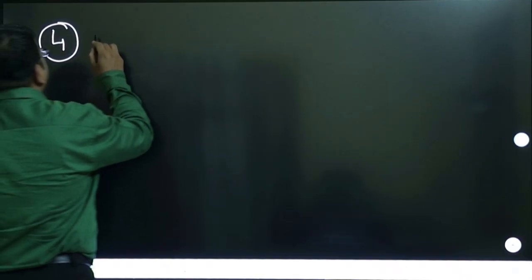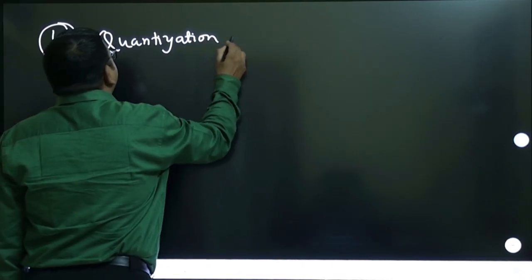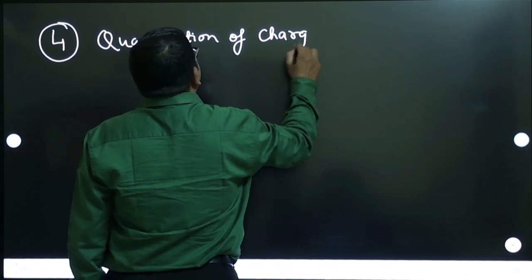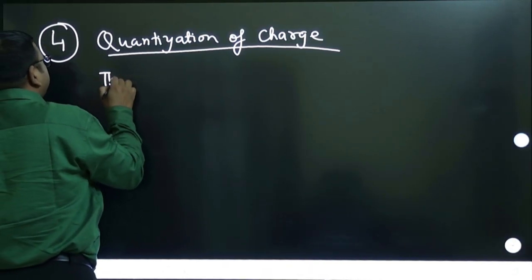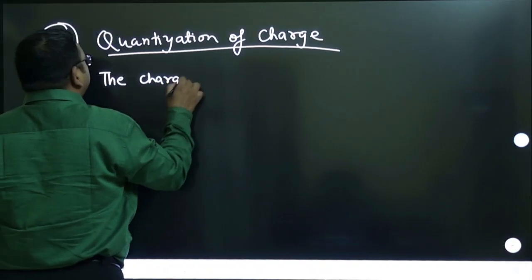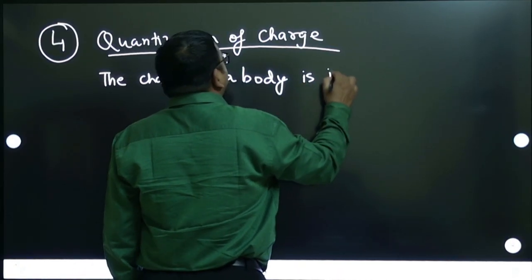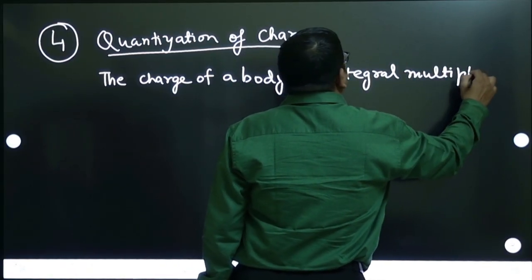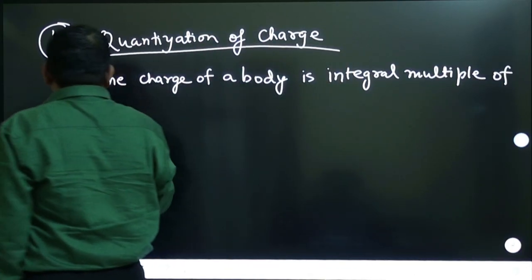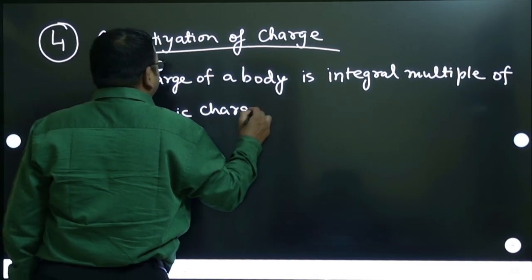Property number 4: quantization of charge. What does quantization mean? The charge of a body is an integral multiple of electronic charge.